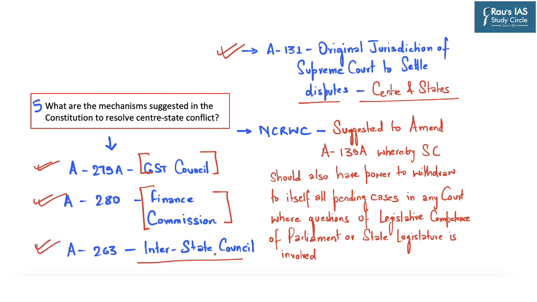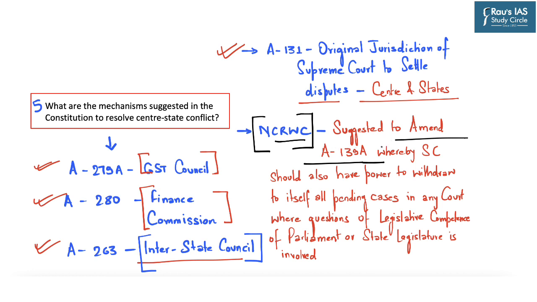Now, in this regard, the National Commission to Review the Working of the Constitution has also suggested that the Union Government utilize this platform to settle its disputes and also to inspire confidence in the Union-State relationship to ensure healthy cooperative federalism in India. Further, the Commission has also suggested amending Article 139A, which empowers the Supreme Court to withdraw to itself similar cases which are pending in high courts.